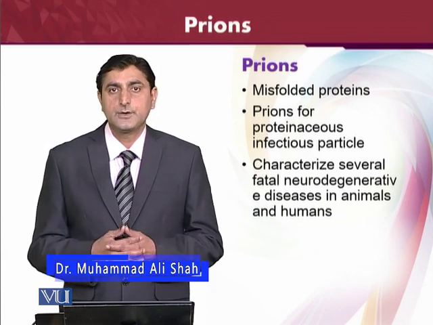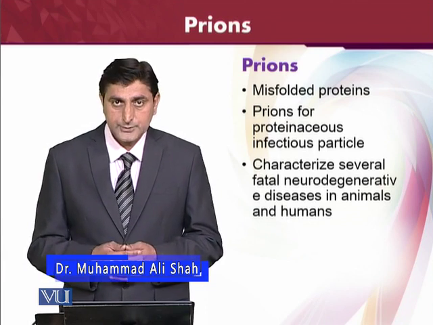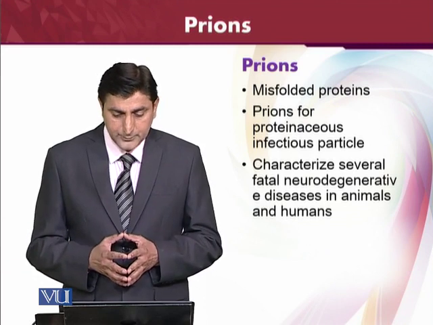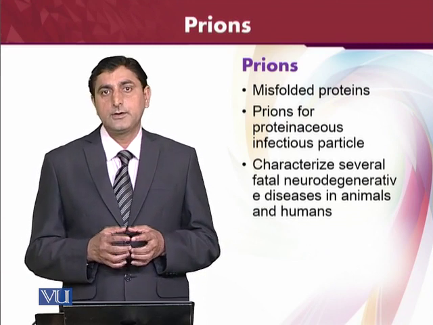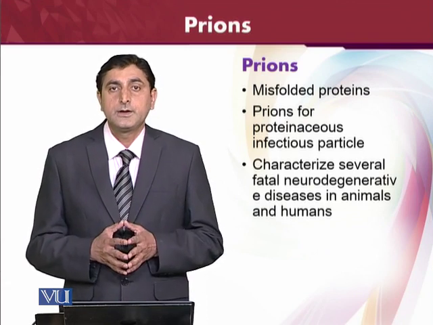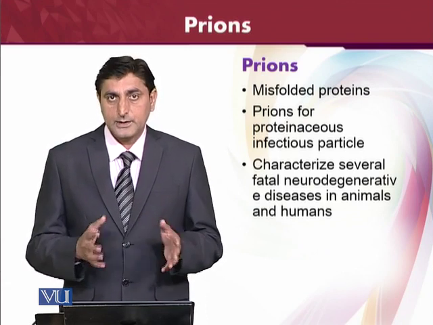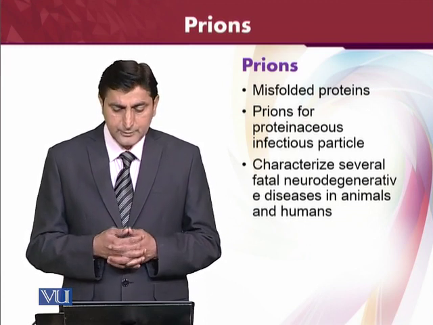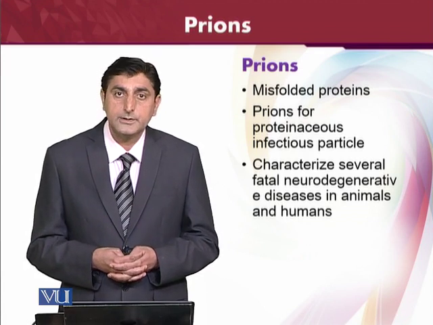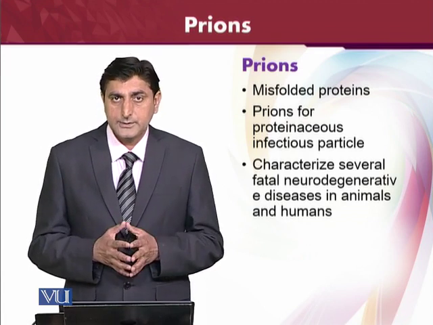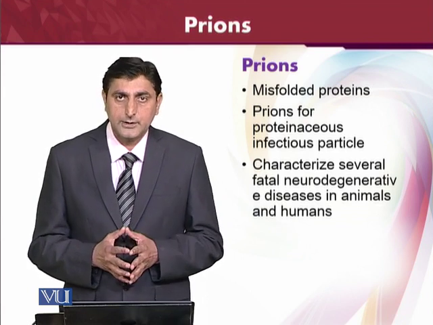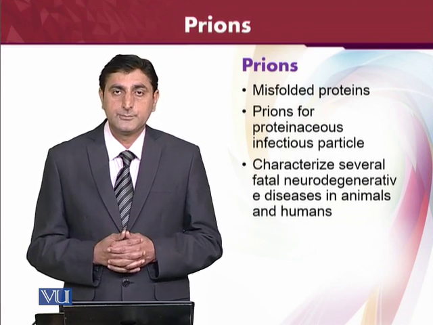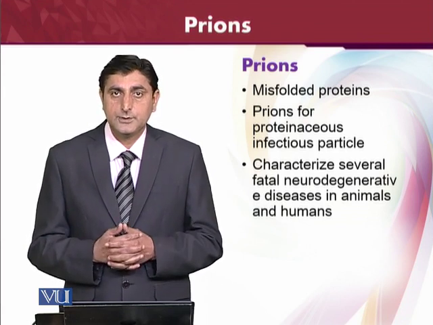Take the example of scrapie disease in sheep, and similarly there is Jacob's disease in human beings. So prions are proteinaceous infectious particles. Proteinaceous means these are proteins. These proteins are misfolded, not in the actual form, and they are able to cause disease. They characterize several fatal neurodegenerative diseases in animals and human beings. They cause damage in the brain tissue and cause diseases which give us the signs and symptoms of neurodegeneration.